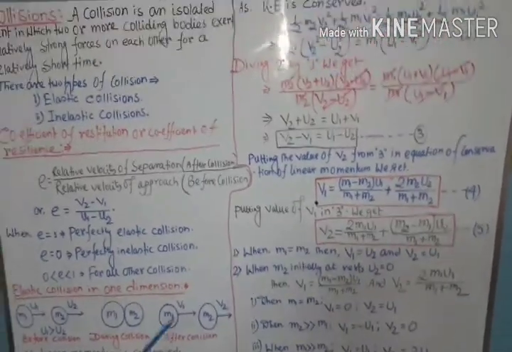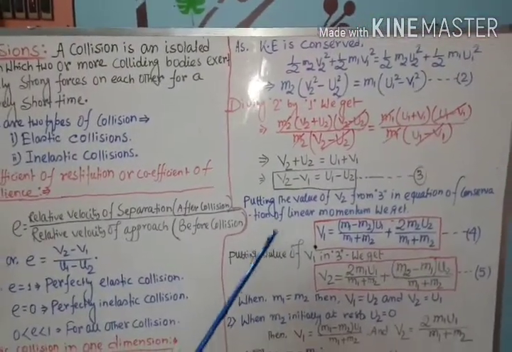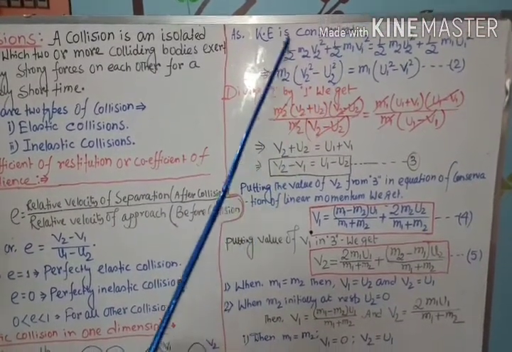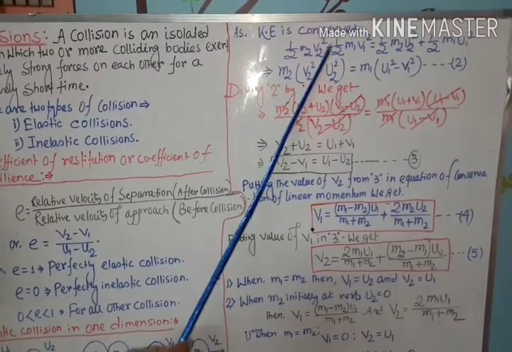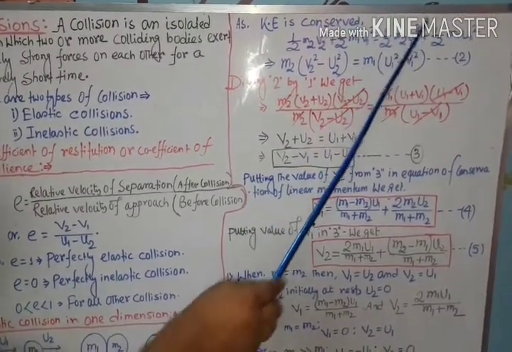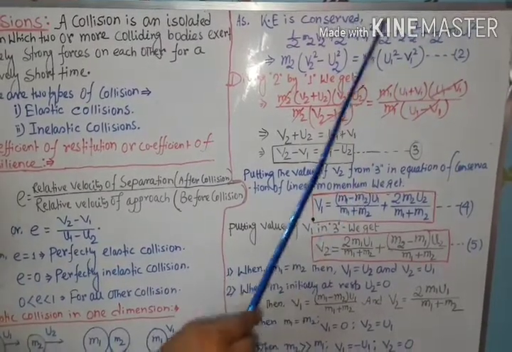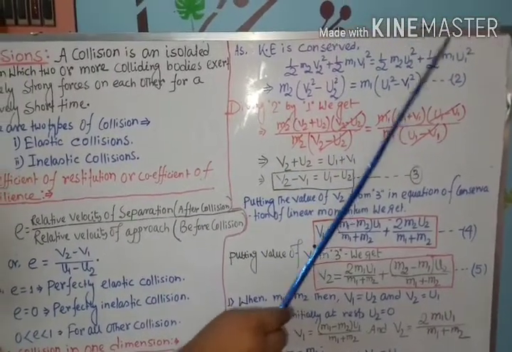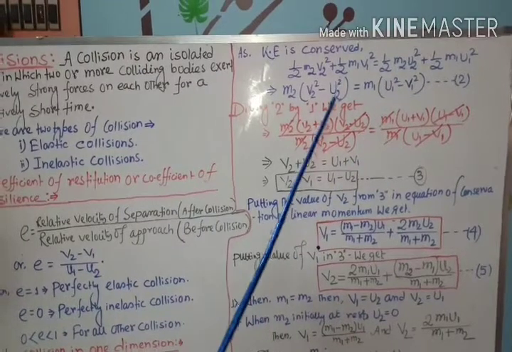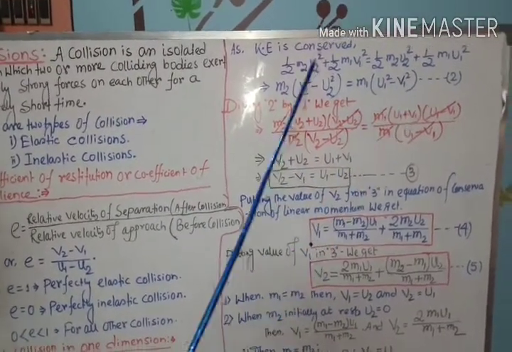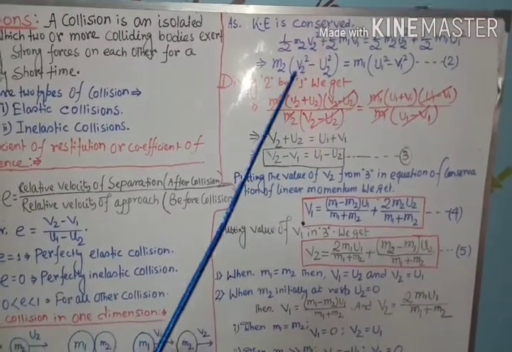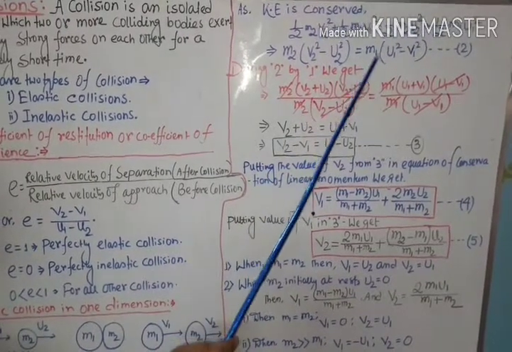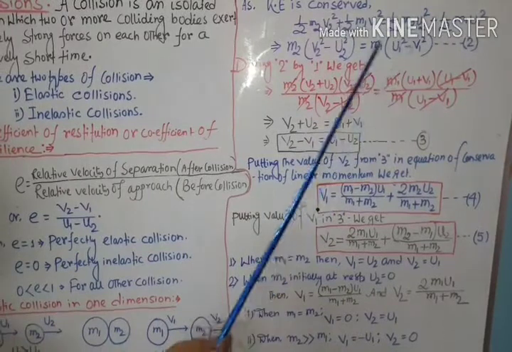As kinetic energy is conserved, from that principle we can write half m2 v2 square plus half m1 v1 square, the total kinetic energy after collision, equal to half m2 u2 square plus half m1 u1 square, the total kinetic energy before collision. From both sides the half cancels, and if we move m2 u2 square to the left and m1 v1 square to the right, taking m2 common, (v2 square minus u2 square) is equal to m1 common, (u1 square minus v1 square), and this is our equation number 2.